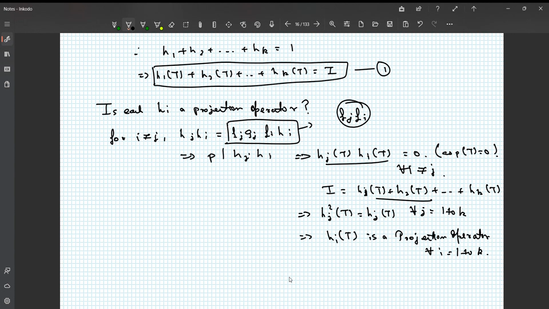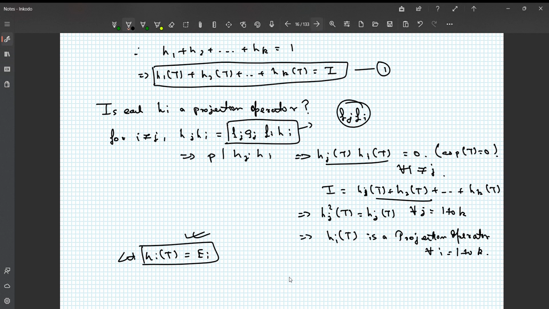So we have successfully proved that there exist projection operators such that the identity operator can be written as the sum of them, and the range of... so there exist k projection operators such that the identity can be written as the sum of them, right? So let Hi(T) be the operator Ei. In the previous lecture we had also proved that in such a case these Ei's are polynomials in T, so it's kind of relevant, right?